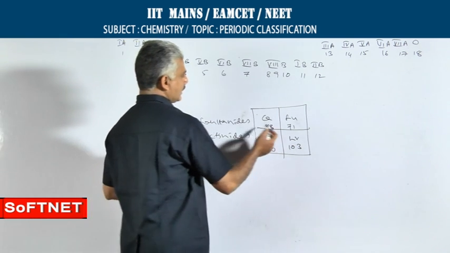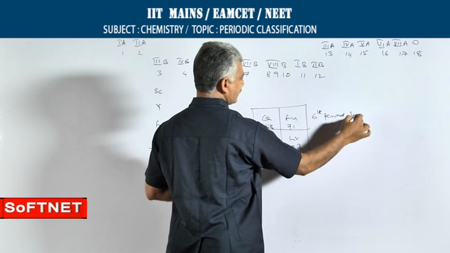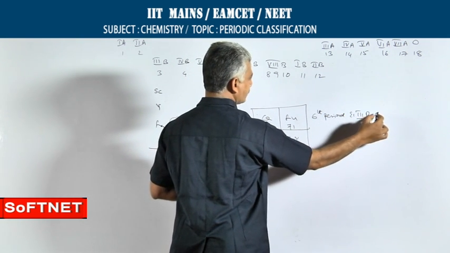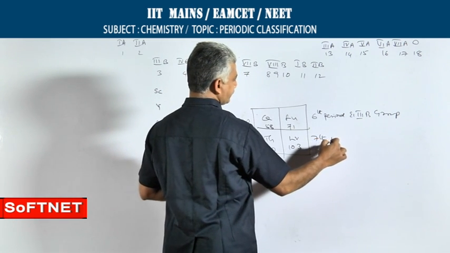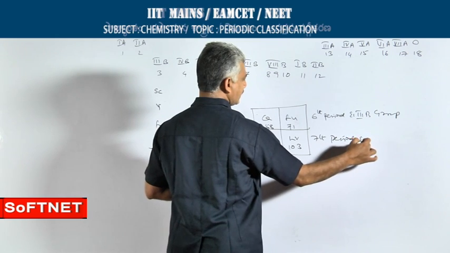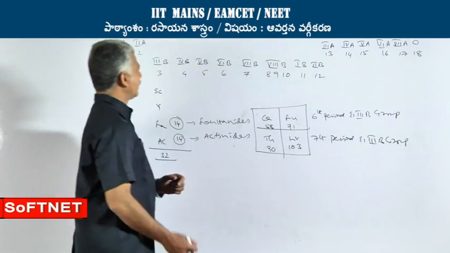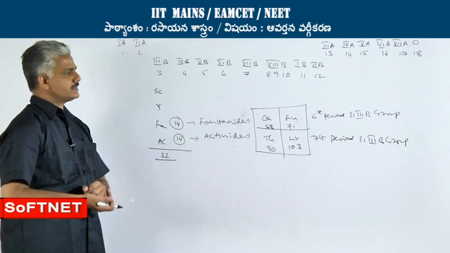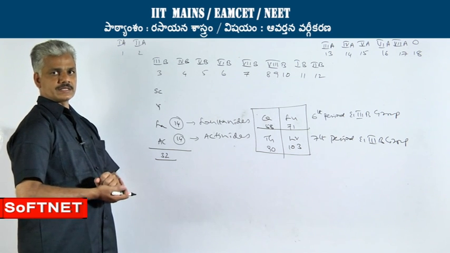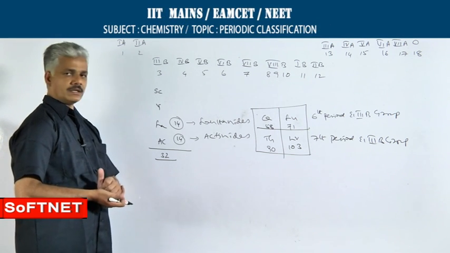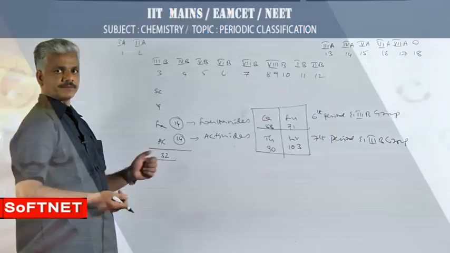The lanthanides belong to the 6th period and 3B group, whereas actinides belong to the 7th period and 3B group. So, the longest group is the 3B group, whereas the longest period is the 6th period. Incidentally, in both, the number of elements present is 32.